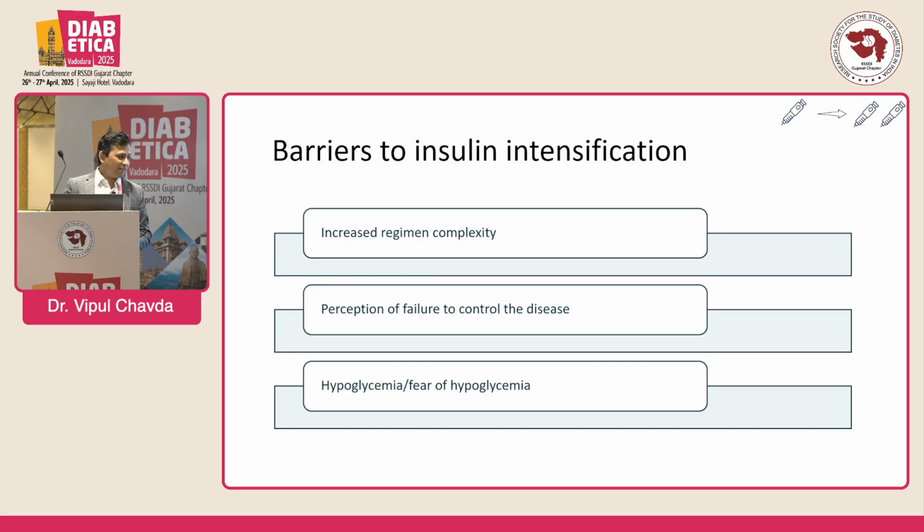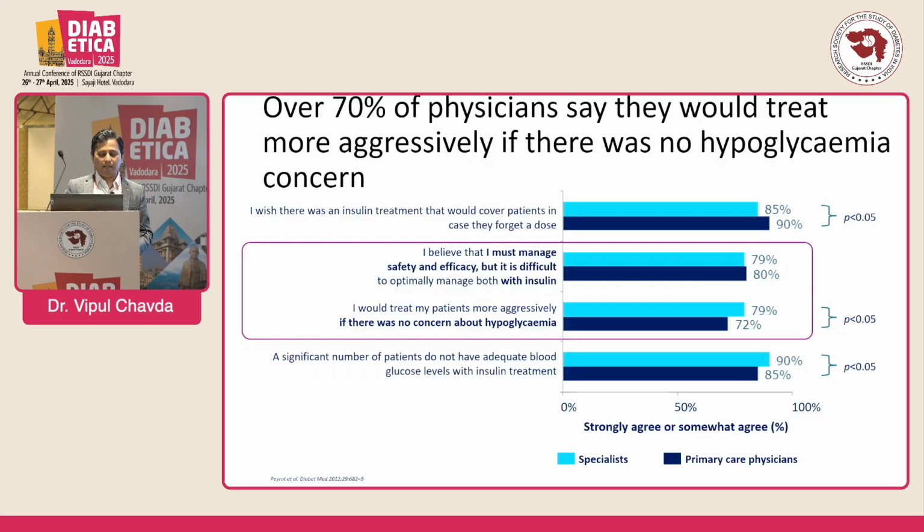So that perception we have to change, and hypoglycemia or fear of hypoglycemia is one of the important barriers to intensification. So we have to overcome this hurdle, or we have to educate them that this is a hurdle race, you have to run this race, we can only remove the hurdles from your path. And this is the data that shows over 75% of the physicians say that they would treat more aggressively if there is no hypoglycemia concern.